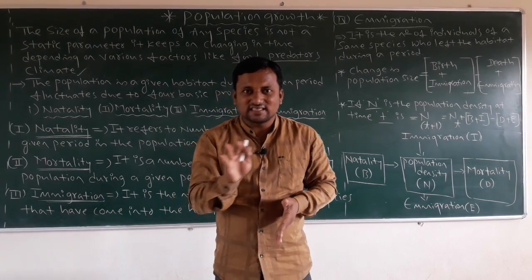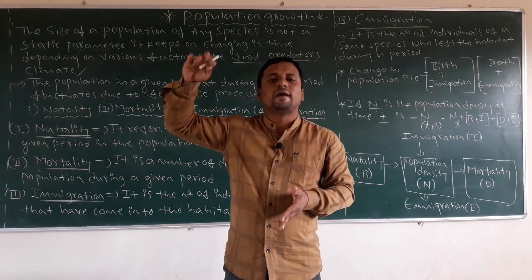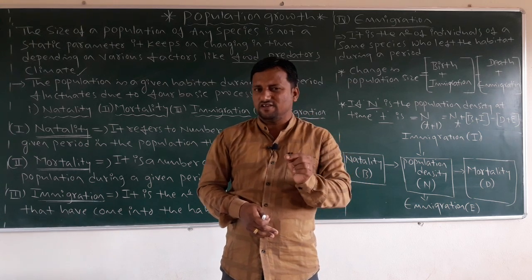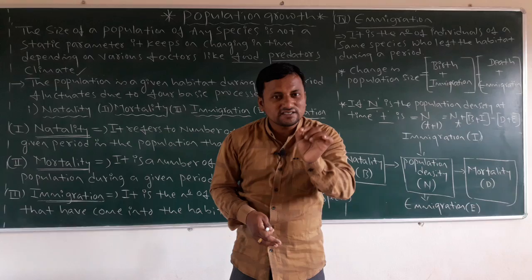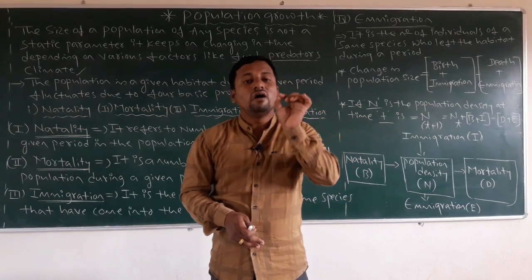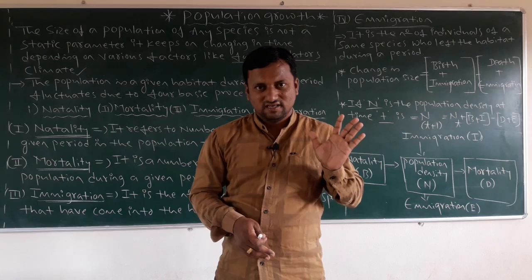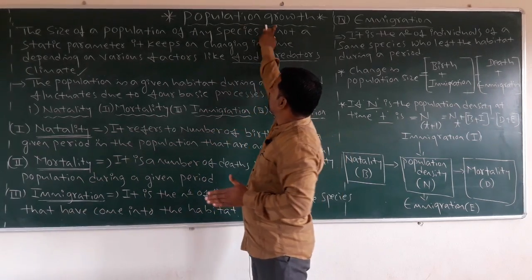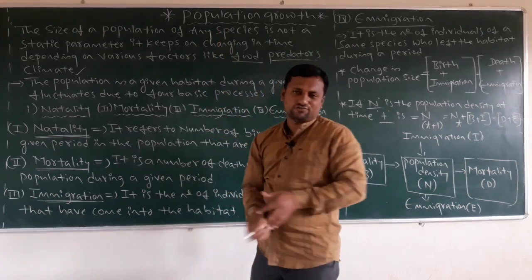If we are not adjusted, then we are always in migratory mode. So, dear students, if you want to exist in your initial habitat, you must adjust to all types of climatic conditions. Based on this, the growth of the population takes place.